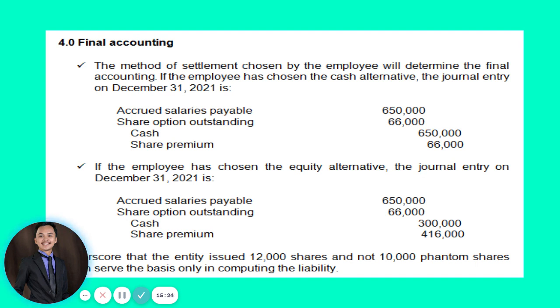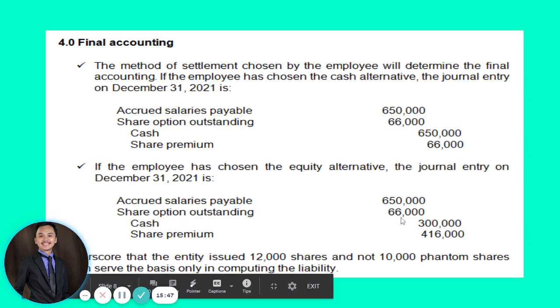We will have a debit to accrued salaries payable, and we will also close accrued salaries payable of 650,000, since we no longer need to recognize accrued salaries payable.